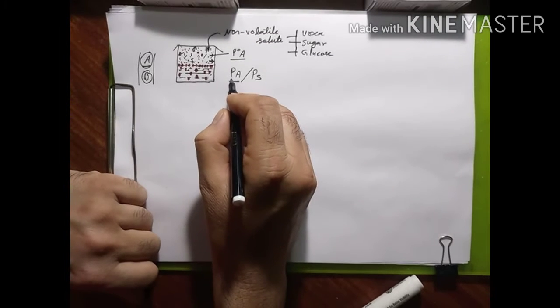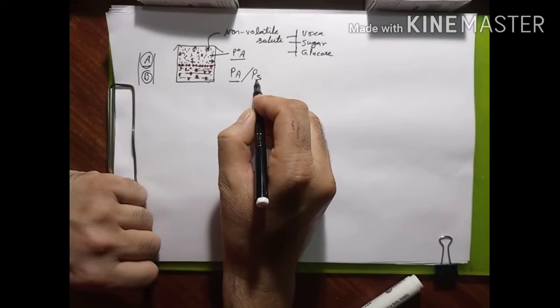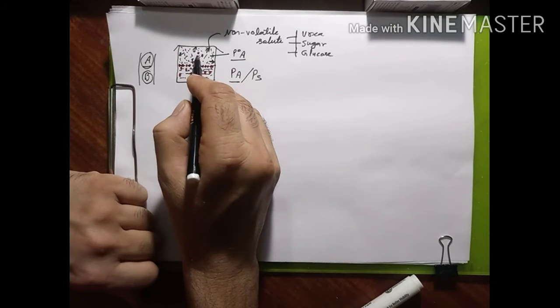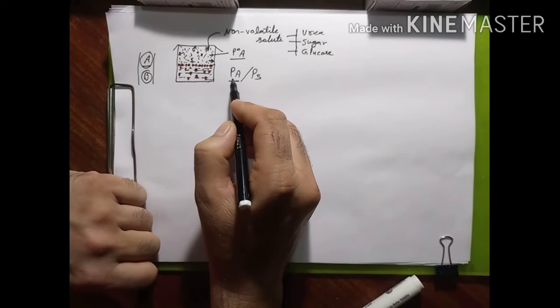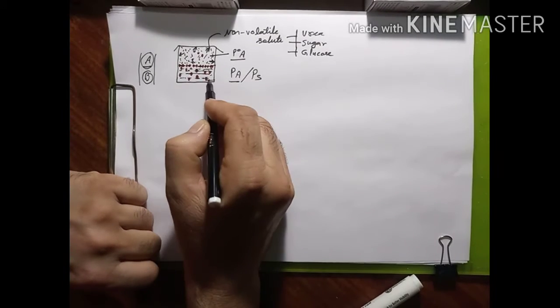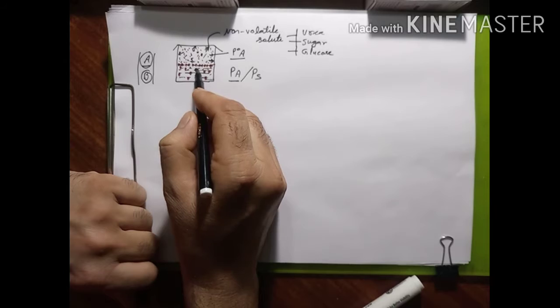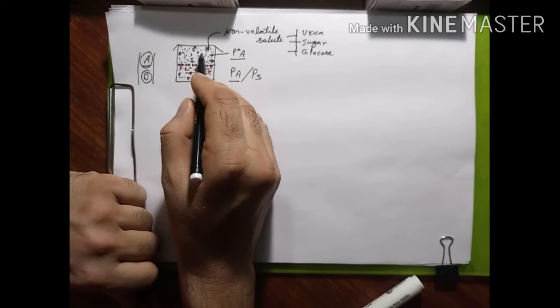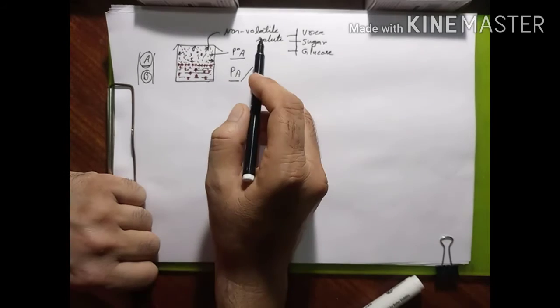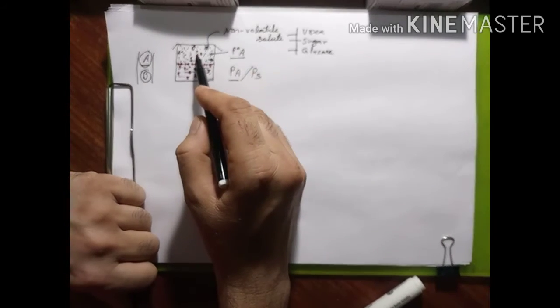Either we say PA or we say PS, it has the same meaning, because at this time whatever the contribution of the vapors on the upper part of the system, that is only due to component A. And now if I ask you what is the vapor pressure of the solution, then also the same thing, because the pressure exerted here is the vapor pressure of the solution, because there is no contribution of a non-volatile solute in the vapors.